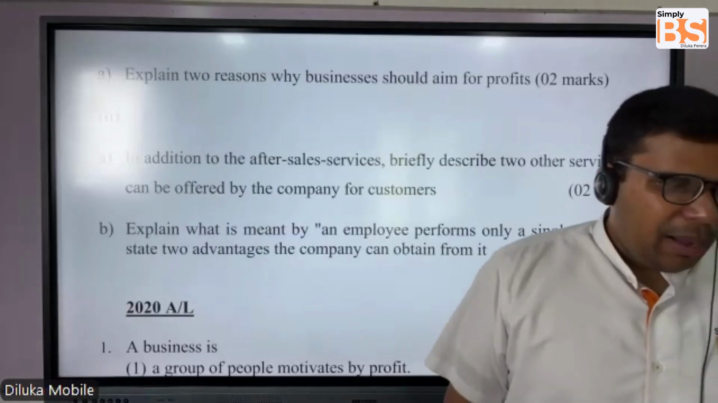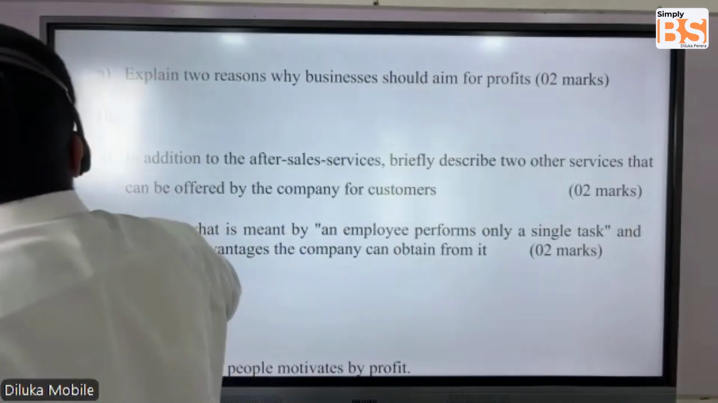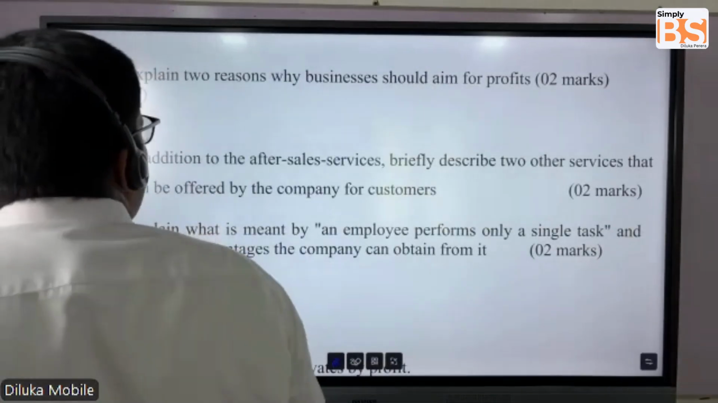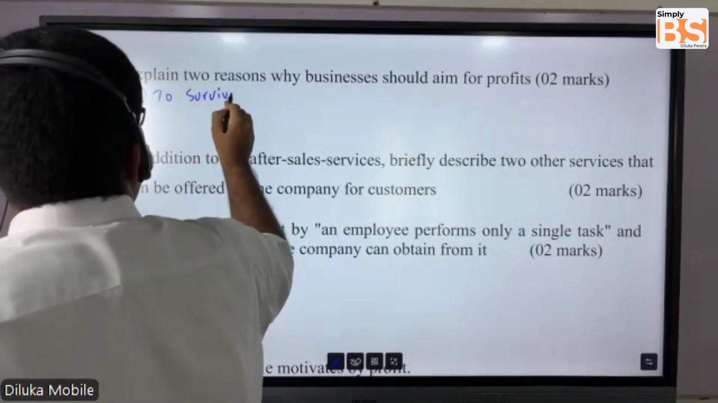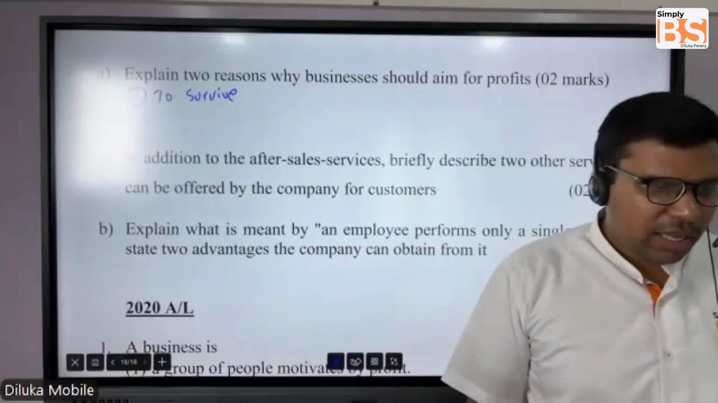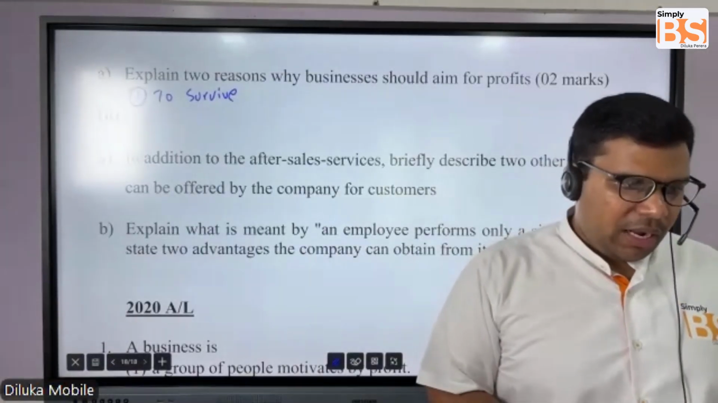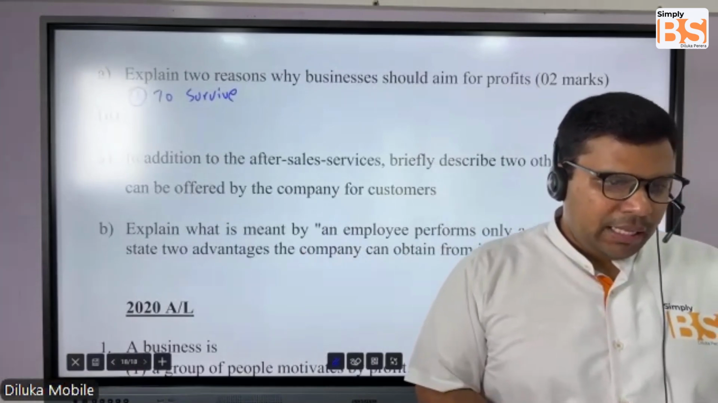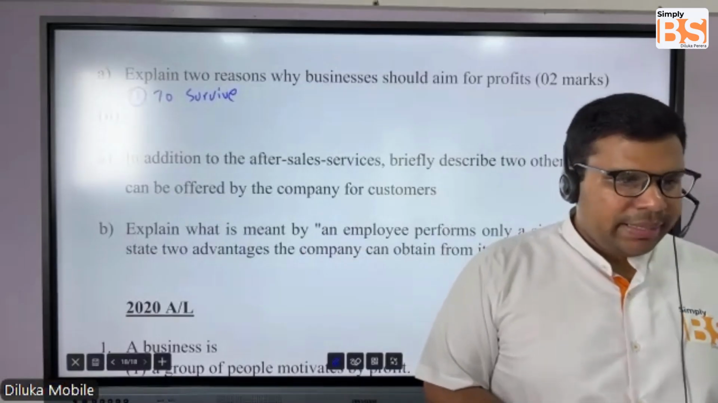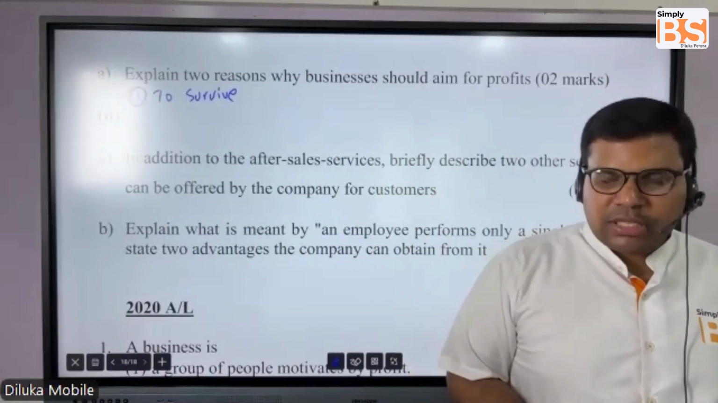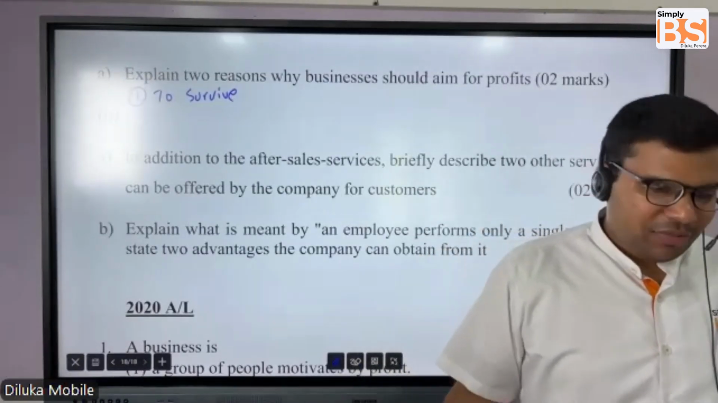Number one, you can write, you have to make profits because you need to survive. Because if you make profits, through these profits we can pay off the expenses that we are incurring, and we can continue operating the business. So in that case, you can survive. If you make losses continuously, can you survive? No, you can't survive.